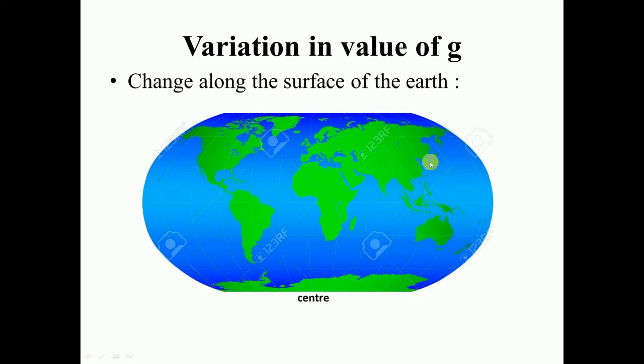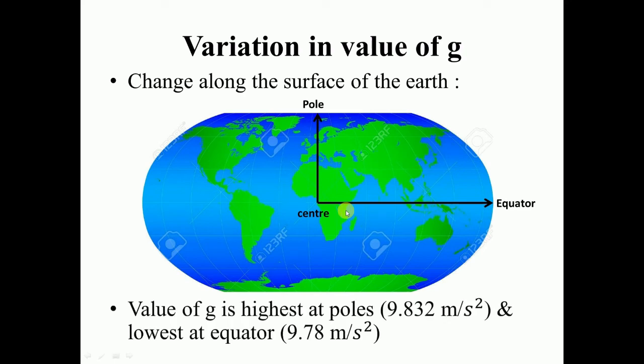Now if you consider this point as the center, this is the distance from the center to the pole, and this is the distance from the center to the equator. As you can see, the two distances are different. The distance from the center to the equator is greater than the distance to the pole. So the value of g is highest at the poles and lowest at the equator.